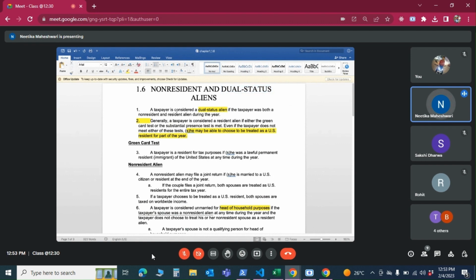So let's see what a dual status alien is. A taxpayer is considered dual status if the taxpayer was both a non-resident and a resident during the year. And this is very common. People are moving on visas from one country to the US, or maybe they are going back. It's not necessarily happening on the first day or last day of the year. No, it can happen anytime, in the middle of the year, to see if they fall into the dual status alien category.